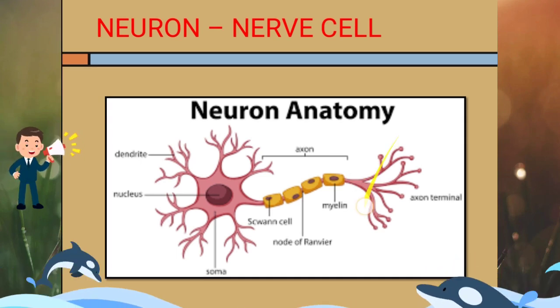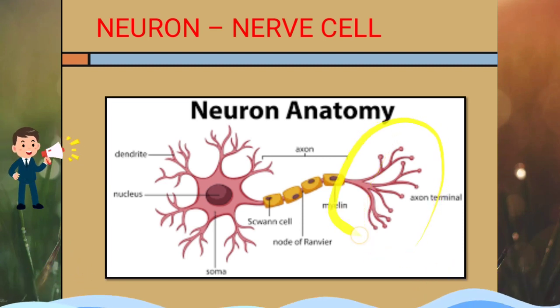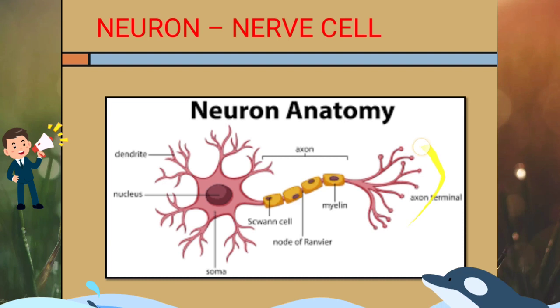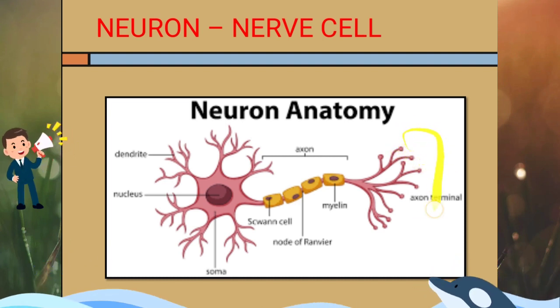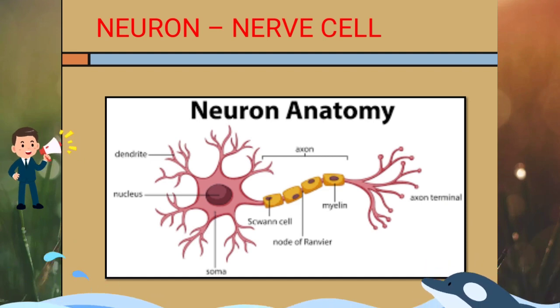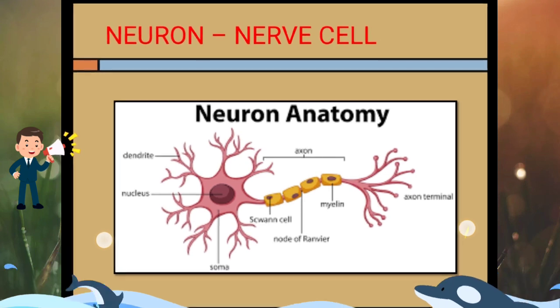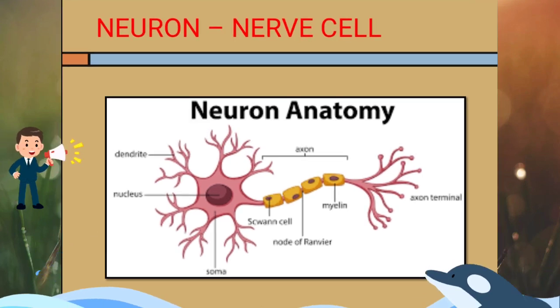Axon ending will have branches. As you can see in the picture, the end has a bulb-like structure which is known as the axon bulb, and the branching shows the axon terminal. Now the gap between this axon terminal and the next dendrite of the other neuron is called the synapse.